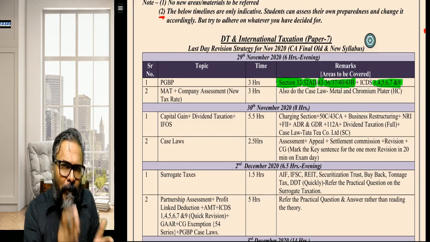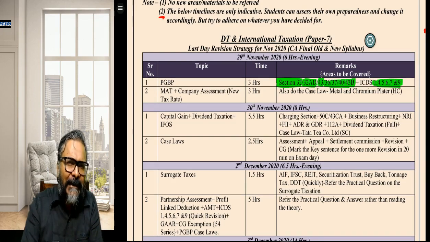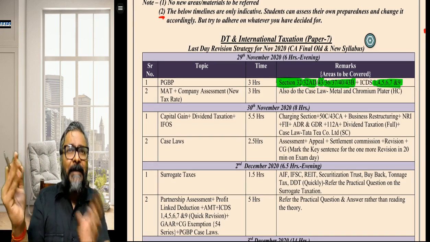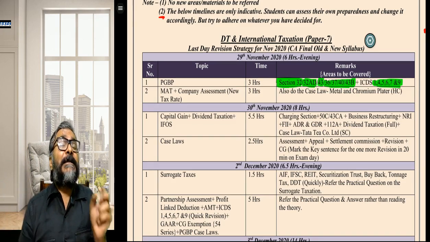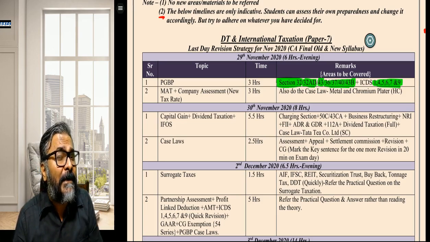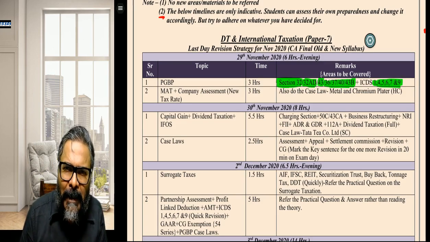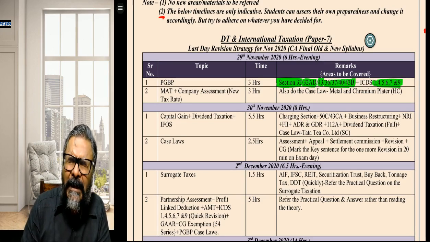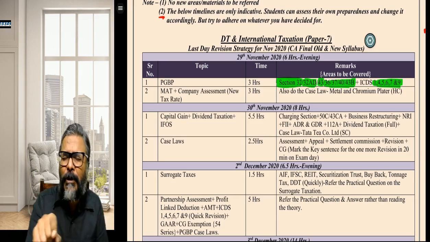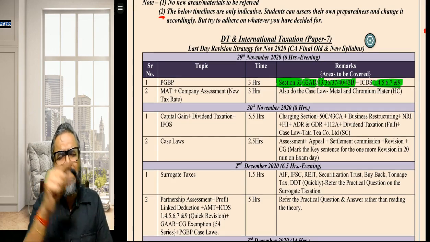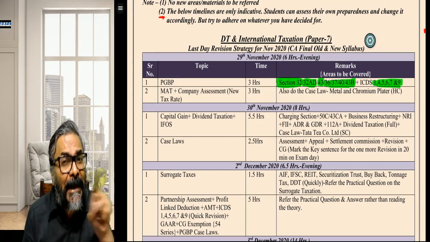Obviously, when it comes to subsidy, ICDS number 7, it is beyond the capitalization concept. There is a negative capitalization that happens so far as the subsidy is concerned. Is it the first time you are hearing negative capitalization? Didn't I tell you that if any subsidy is in relation to a depreciable asset, then that subsidy has to be reduced in determining the actual cost.